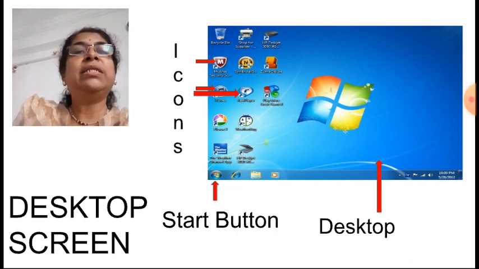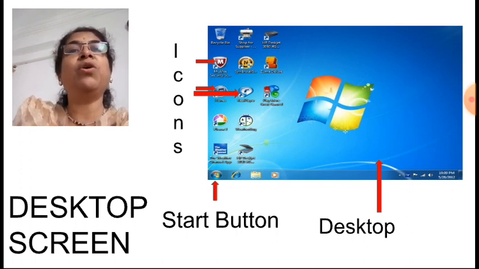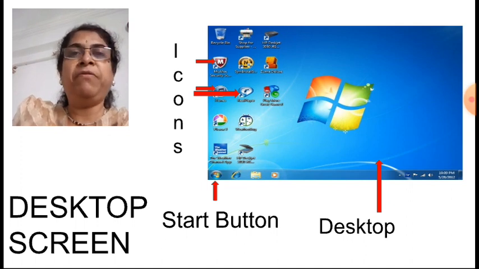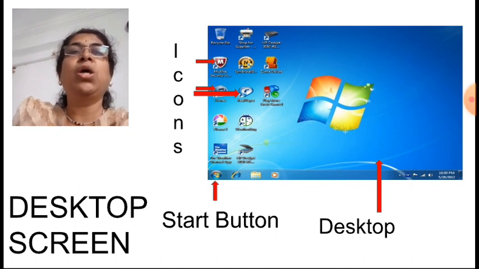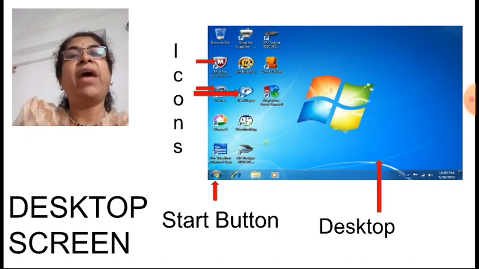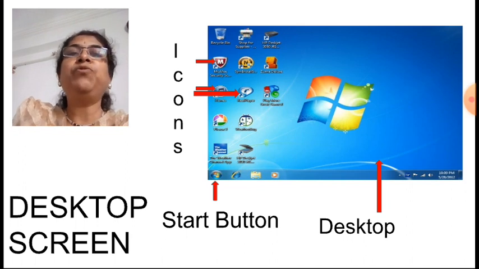Why is it so? This desktop screen is compared with our desktop where we sit for work or for study. Whatever things are necessary for studying, the students used to keep in front of them on the tabletop. Correct? Or on the desk where they are writing, near that or on that they used to keep them. The same idea is behind this desktop. Means whatever files or programs or applications we require frequently or want to open many times are kept on the front screen, that is called desktop.